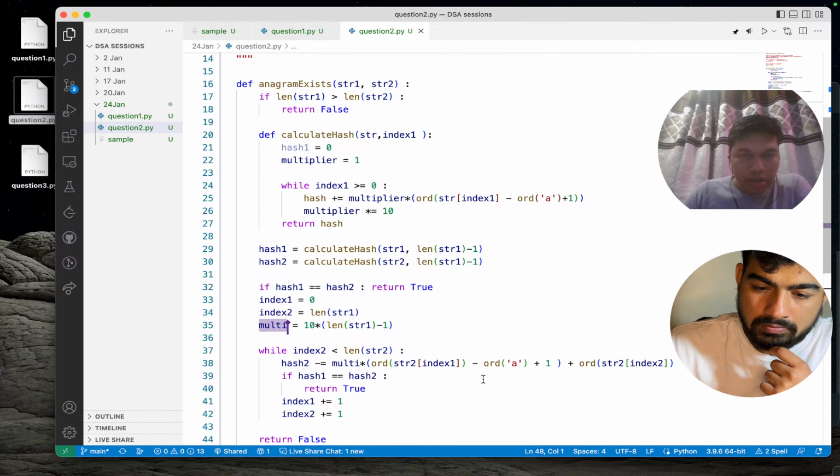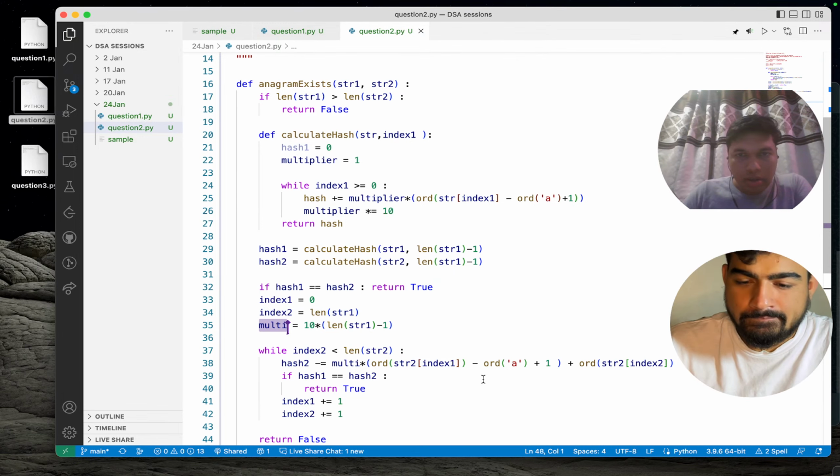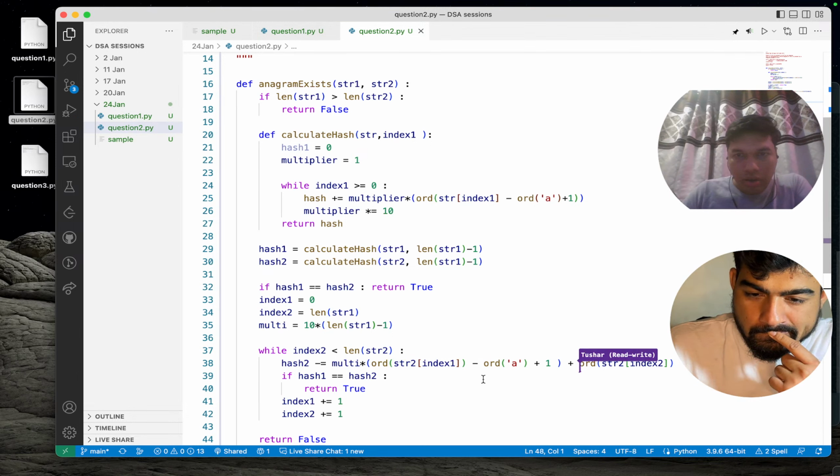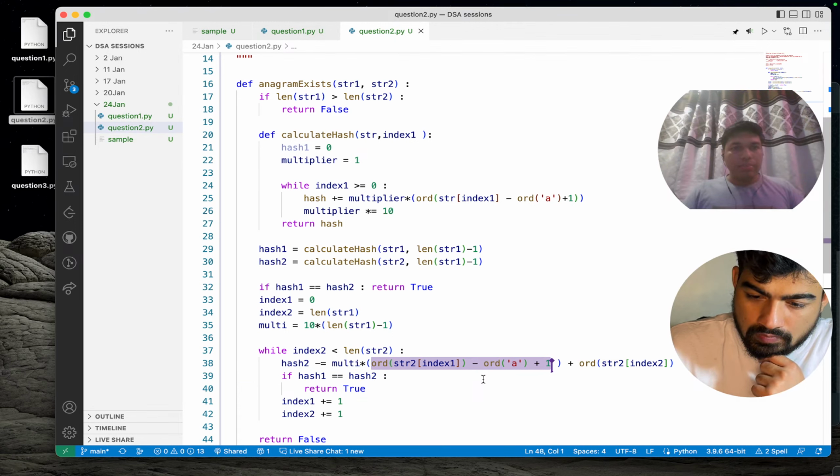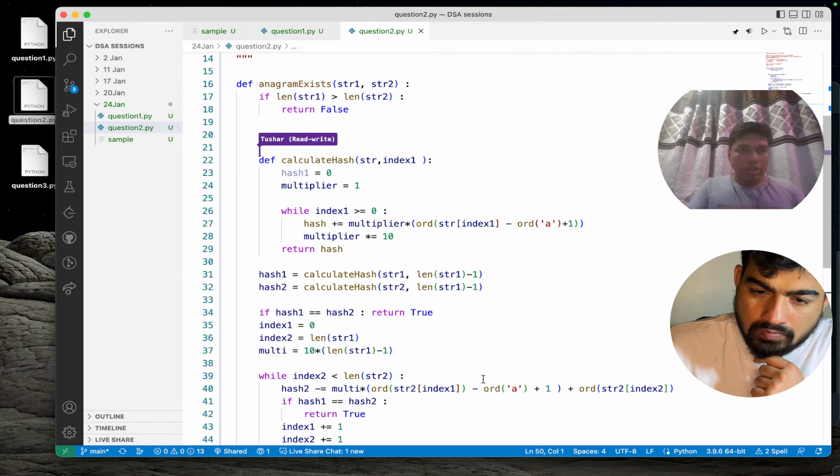This multiplier 100 into order of that. Over here I forgot to add this one. So we can actually take a function for this calculation.